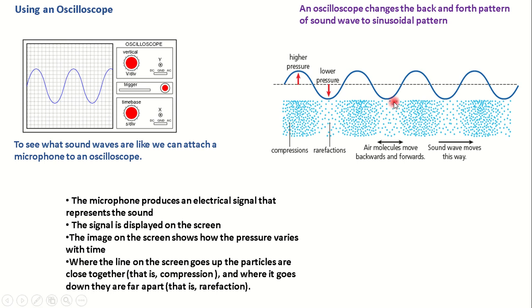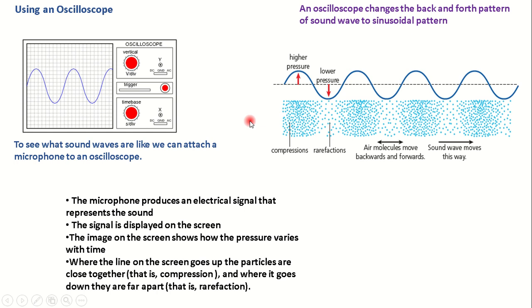For you to be able to study the relationship between amplitude and loudness, we need to talk about the oscilloscope. The oscilloscope is a device that helps to convert the back and forth vibration of particles into a sine wave pattern or a sinusoidal pattern. Recall that the forward vibration of the particles in a sound wave causes a compression or high pressure region, known as the compression region.